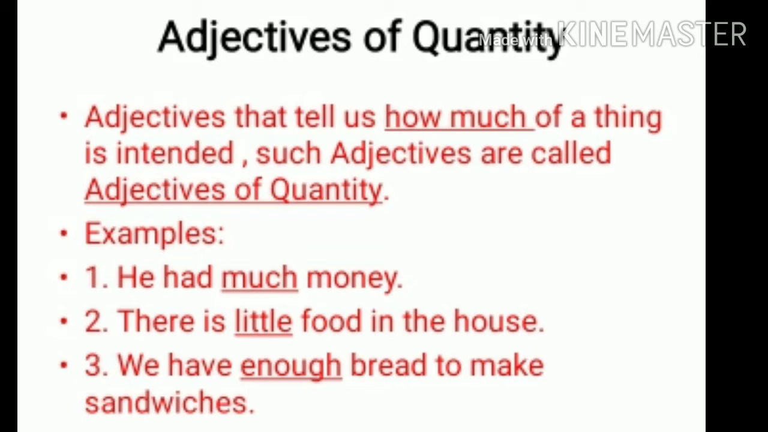Third one, we have enough bread to make sandwiches. How much bread? Enough bread. So these words much, little and enough, they show the quantity that we have of the noun. So we say these are adjectives of quantity.